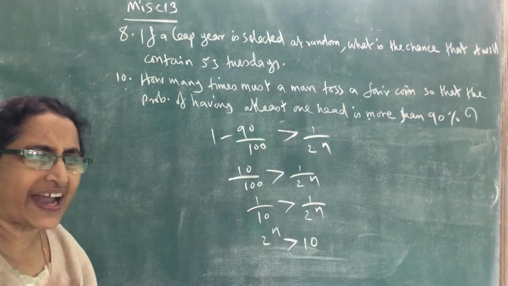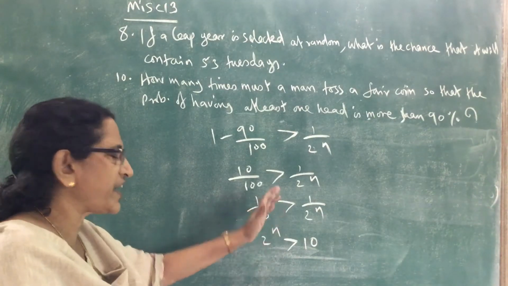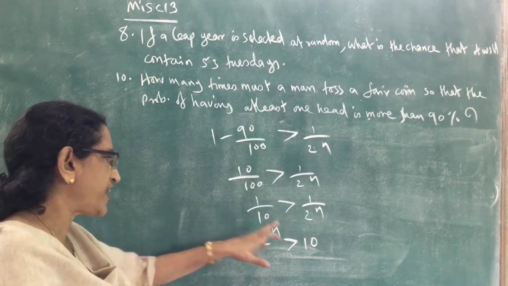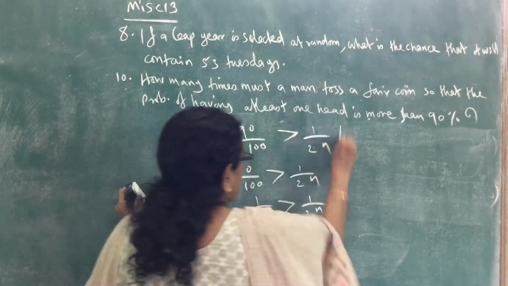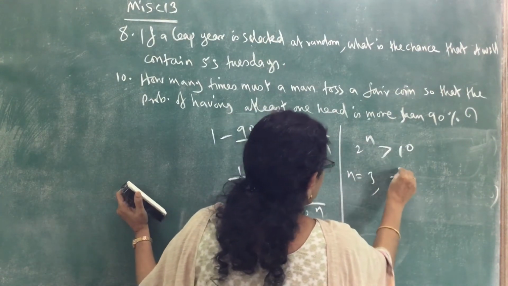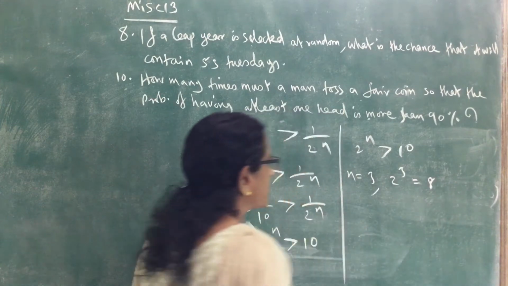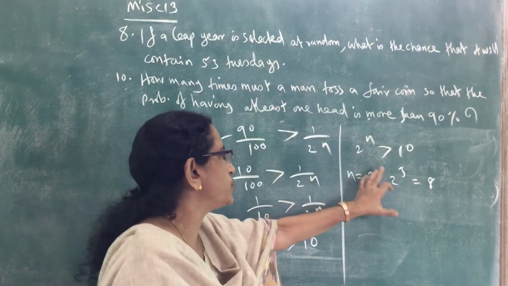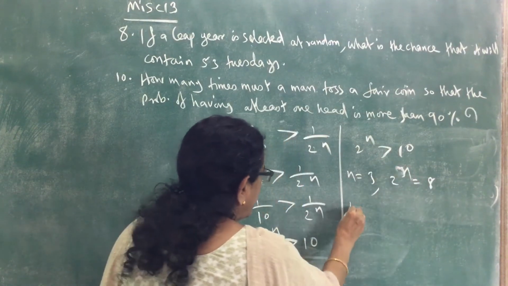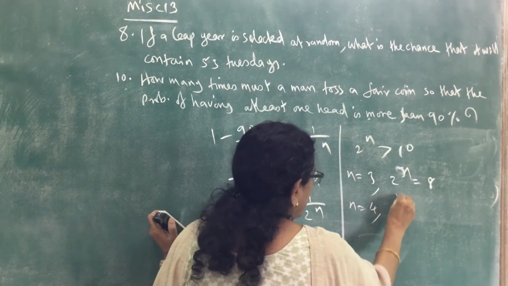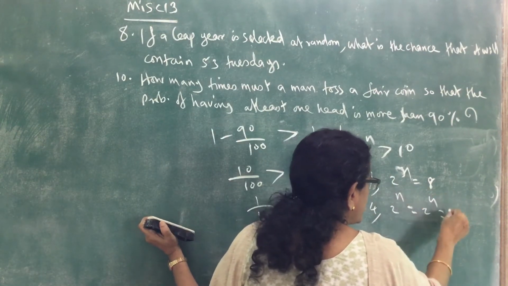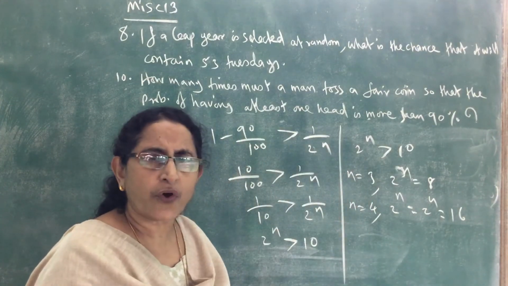Now we want to find the value of n so that 2 raised to n is greater than 10. What should be the value of n? When n equals 3, what is 2 raised to 3? 2 raised to 3 equals 8. If n equals 4, what is 2 raised to 4? That is 8 into 2, 16. So 2 raised to 4 is 16.